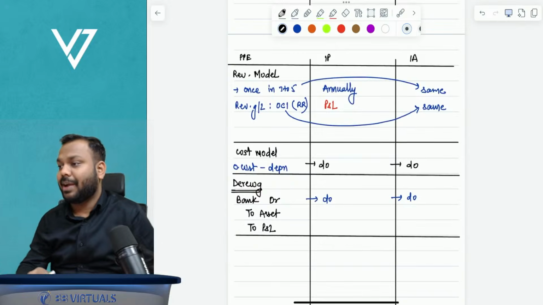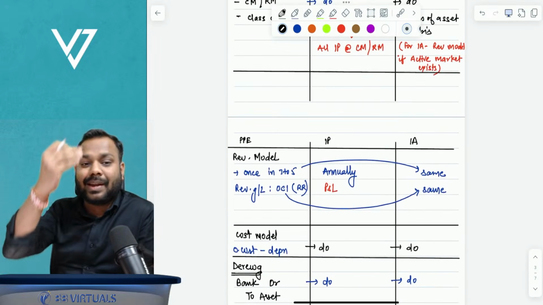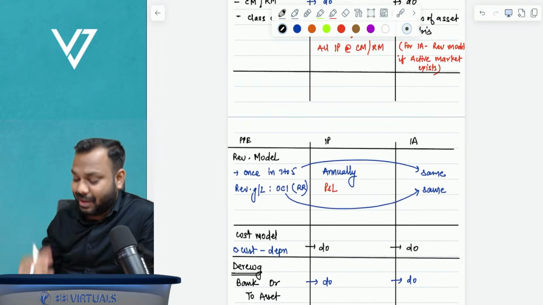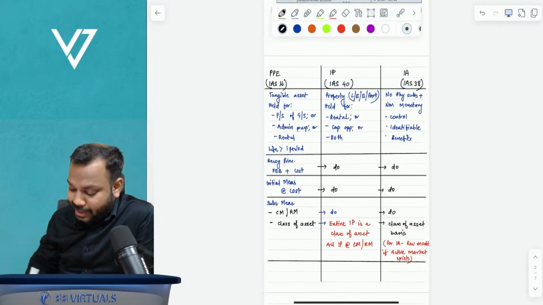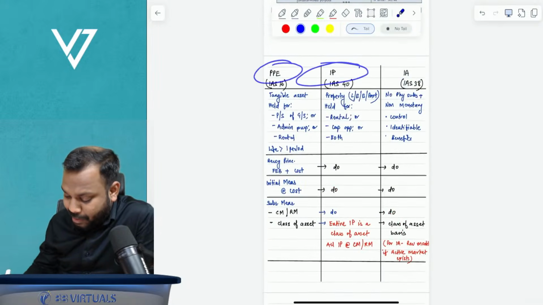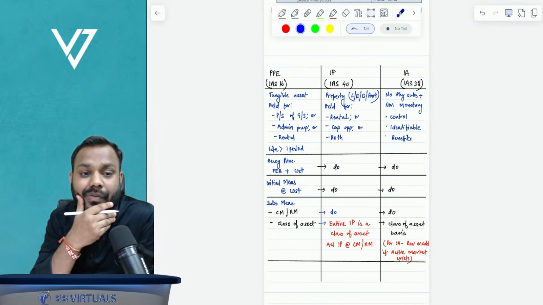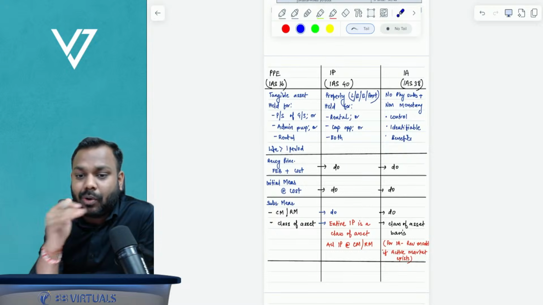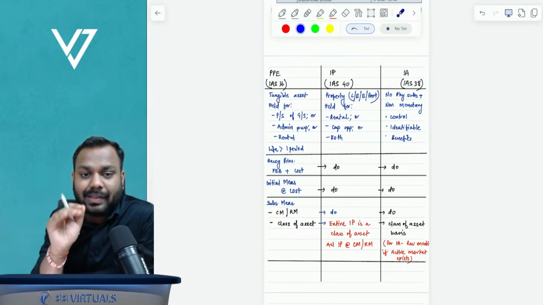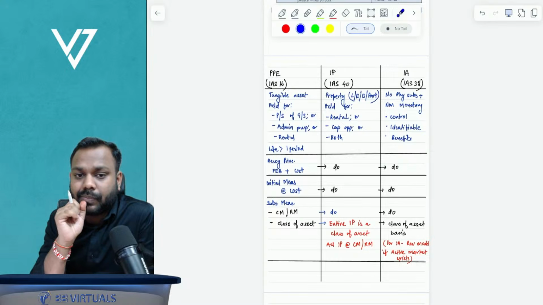So basically, we have done the entire discussion of property, plant, equipment, investment property and intangible assets on a comparative basis, which I believe definitely will help you understand the topic in depth. Tell me, guys, is that clear to all of you?